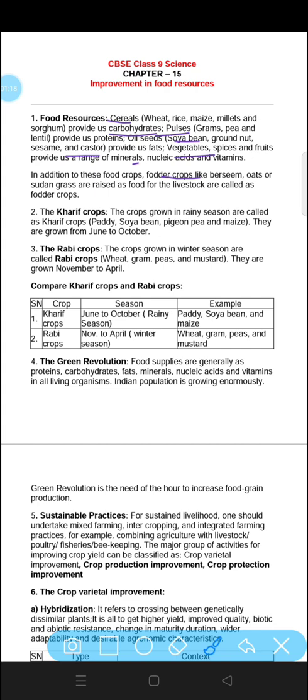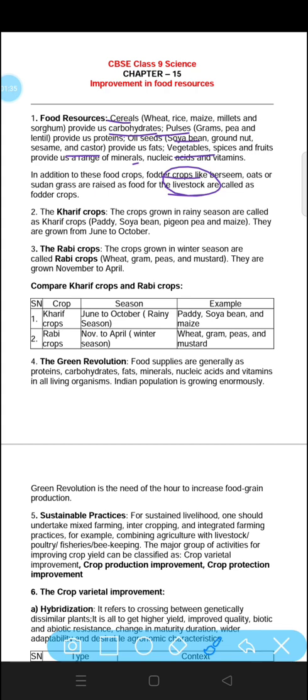Now, in addition to these food crops, fodder crops like berseem, oats, Sudan grass, they all are the fodder crops that we grow to feed the animals, the livestock that we are rearing. We rear animals for milk, like cow, buffalo. We feed them with fodder, and that fodder is a type of roughage.